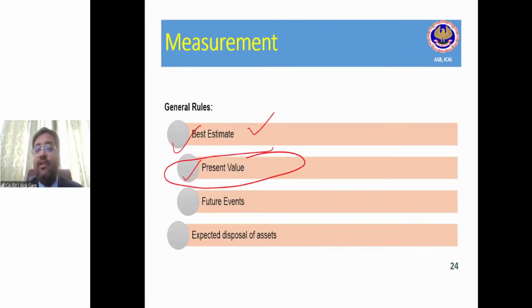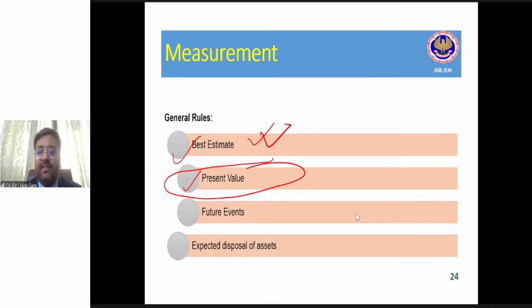Provision has to be recognized on the basis of best estimate, and how to calculate the best estimate, we will be discussing in the next session. In the next session, we will be discussing the measurement part, the onerous contract, restructuring provision, and one or two specific events. So this we will cover in the next class. Let me know if you have any query, any question so far. Otherwise, I'll conclude this session for the day.